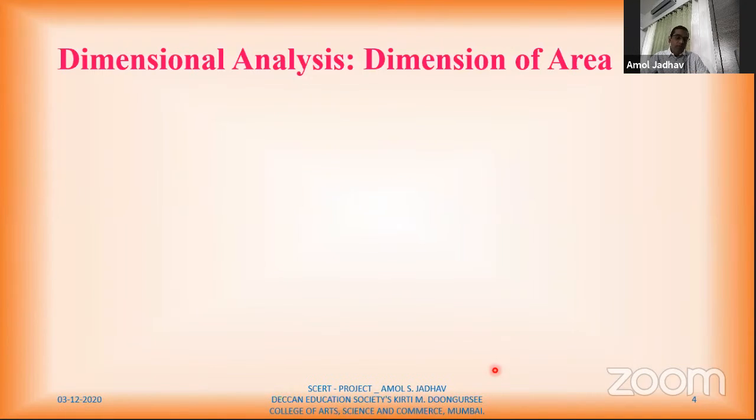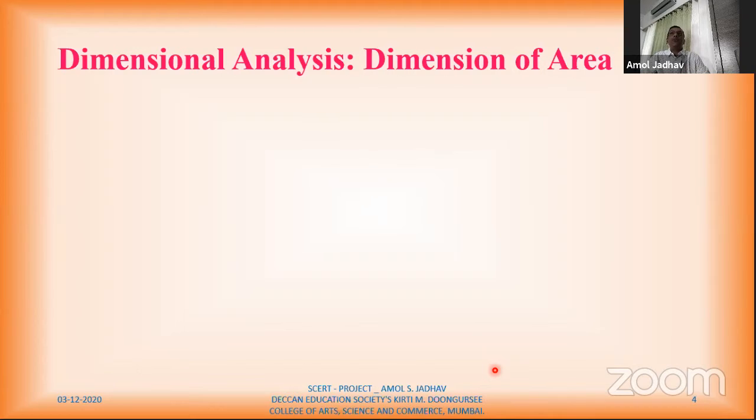As I said, there are 7 fundamental quantities. Basically we are going to consider length, mass, and time. Almost 90% of quantities, we can express in terms of length, mass, and time. So we'll first find out the dimensions of area. Just like for tea, you should know what area is. How is area formed? What is the formula for area? Like the formula for tea, what are the ingredients? You should know that. Here also, what are the dimensions of area?